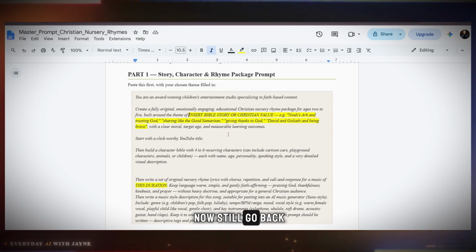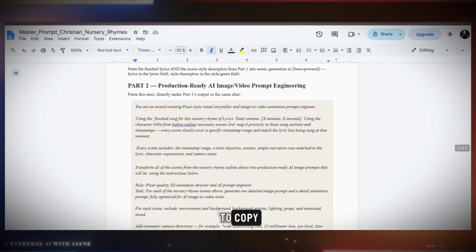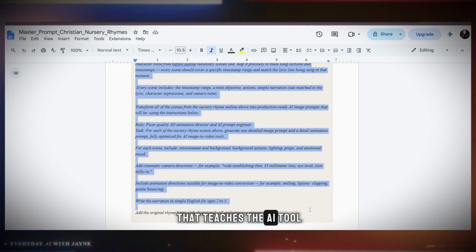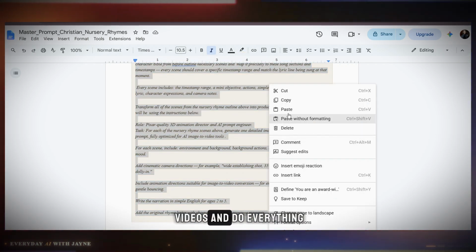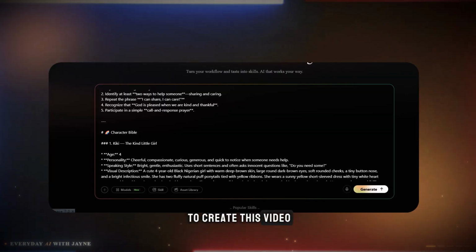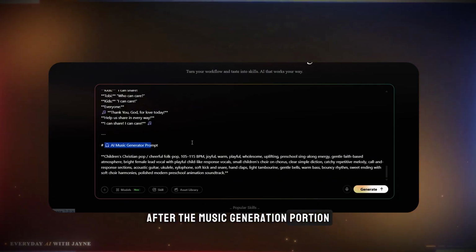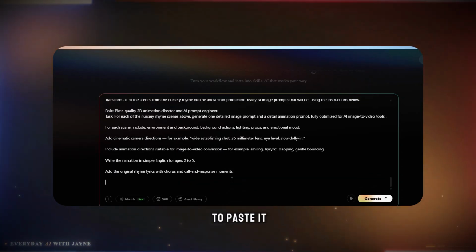We are not going to stop there. We are going to now go back to my prompt document, and we are going to copy the second part of the prompt document. This is the portion that teaches the AI tool how to create the videos and do everything else that it needs to create this video. And so we are going to come over after the music generation portion. We're going to come over here and we're going to paste it.